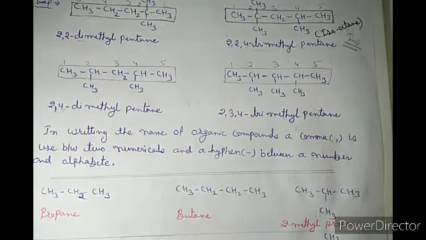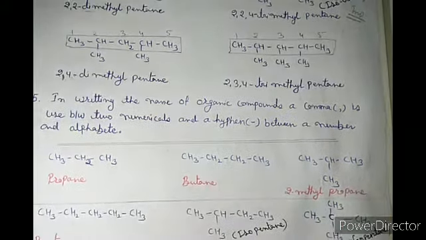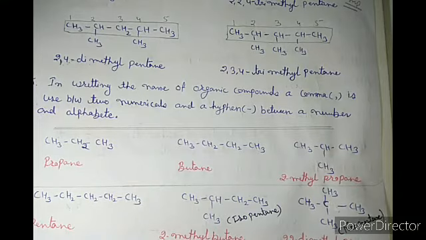These are mainly 6 or 7 rules which are used in the nomenclature of alkanes. Okay. If any point is not clear in your mind, then please watch the previous video. Okay. Now let me start the nomenclature. Now we consider some examples to understand these principles or rules of nomenclature better.